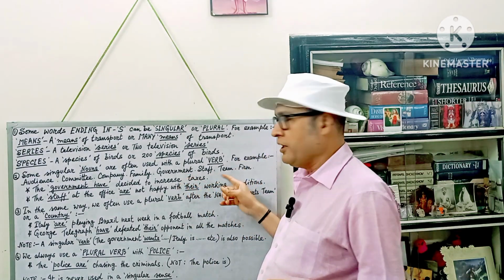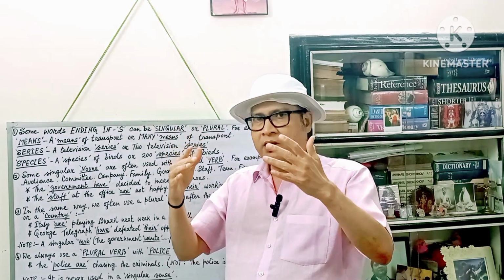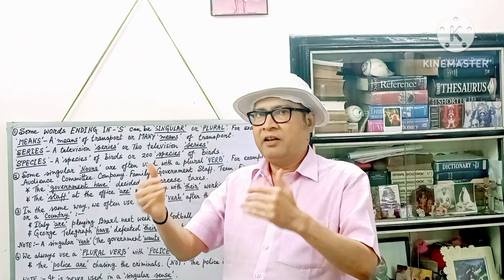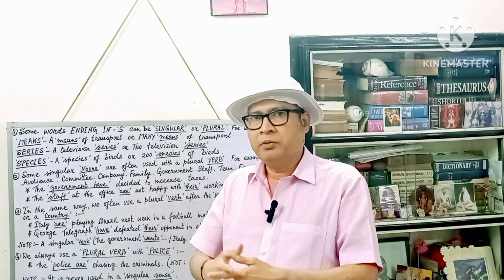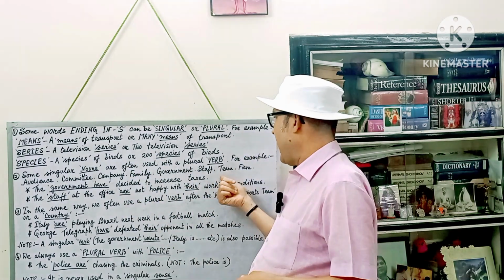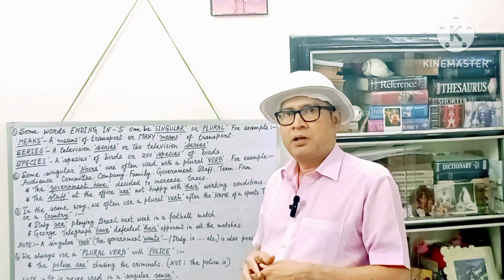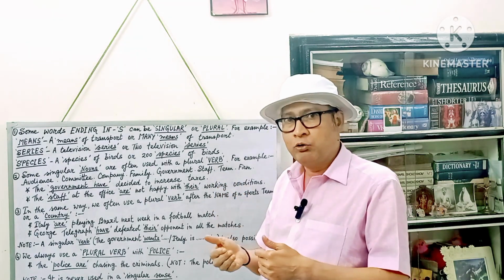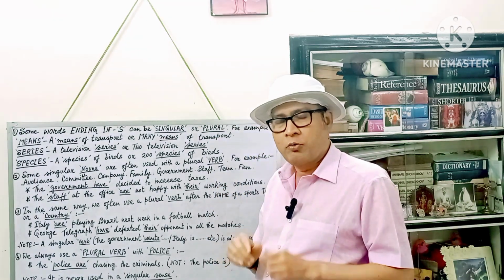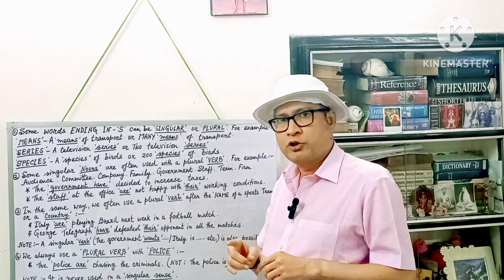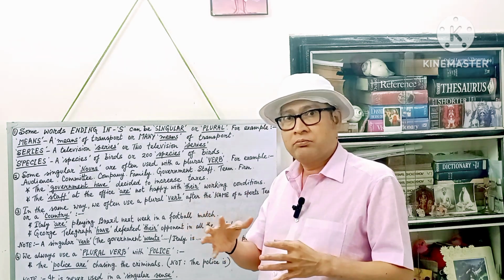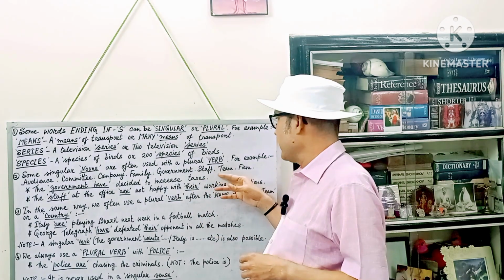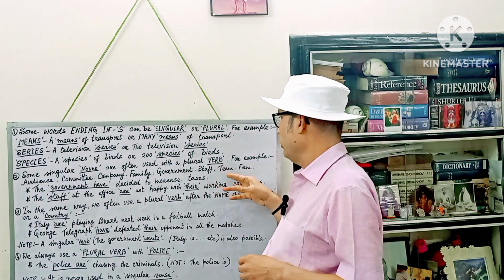Next, team. Think of a team. A team has 11 members. So you know that there are 11 members, 11 players in the team. And so you use that word team as a plural noun. I'm repeatedly telling you, my dear friends, that if you use team as a singular noun, you will not be wrong. Nobody can say that you are making a mistake. So you have that freedom, the huge freedom you are enjoying. You can use this word as a plural noun or as a singular noun.